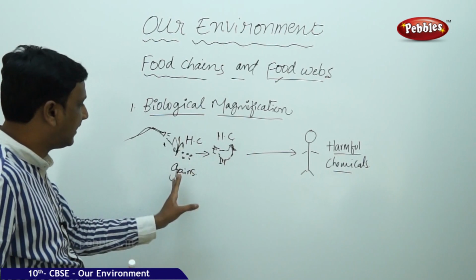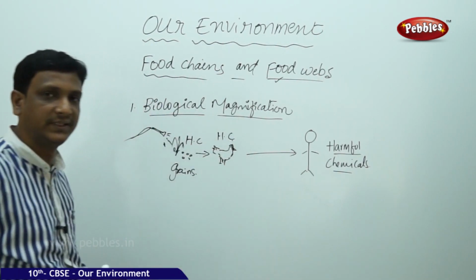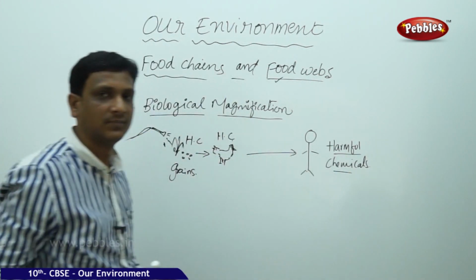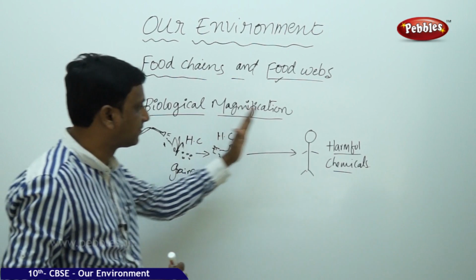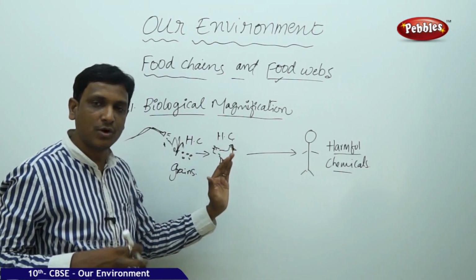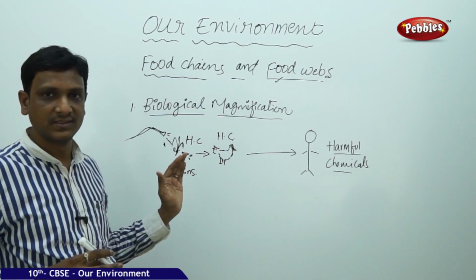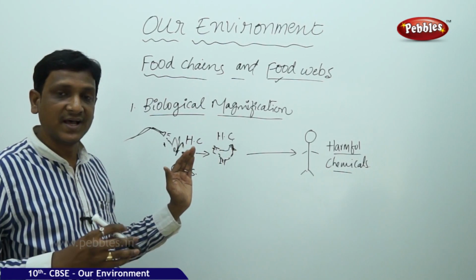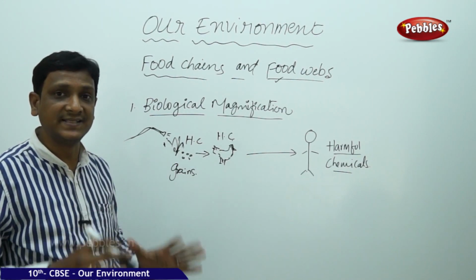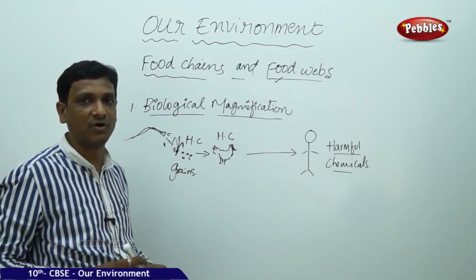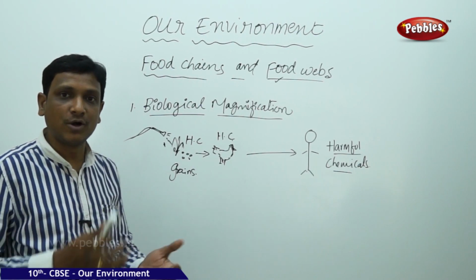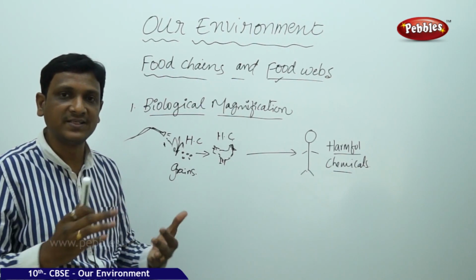The animal that eats the grains, the harmful chemicals are transferred to the body of the animal. And this animal is eaten by a human or some other animal. So the chemicals are transferred. These plants and animals do not have the mechanisms to get rid of these chemicals, because they are non-biodegradable. Our bodies do not possess the enzymes which can break them into harmless form. Our bodies cannot break down the harmful chemicals into harmless chemicals.